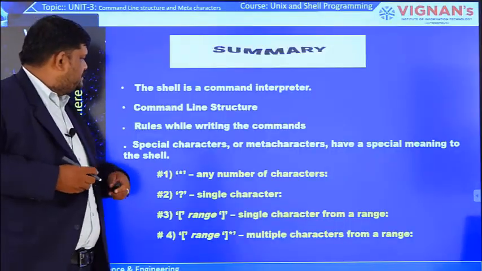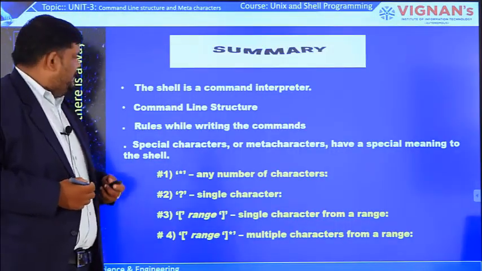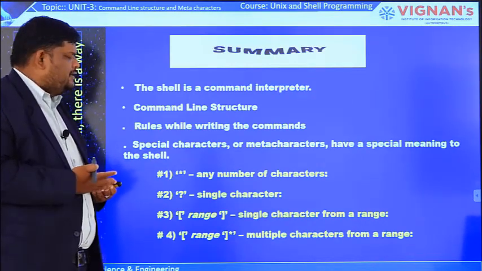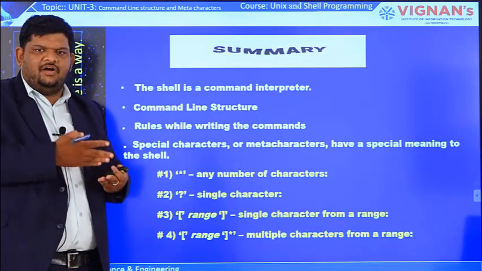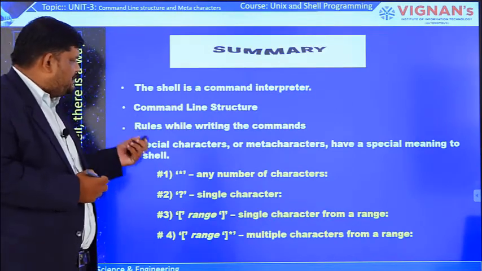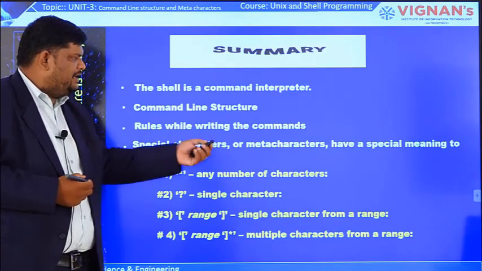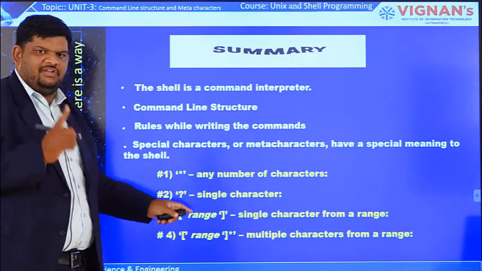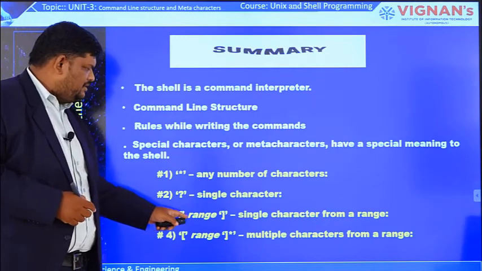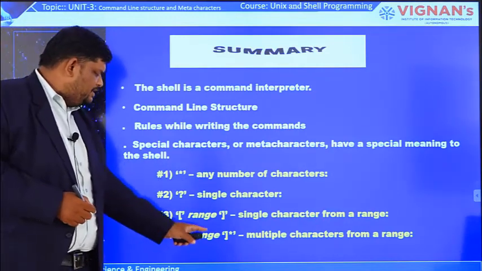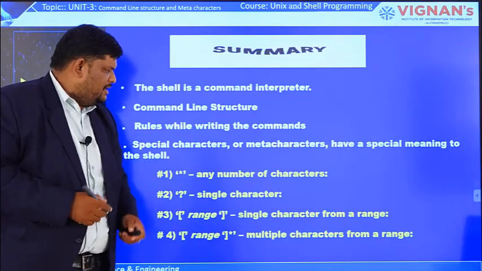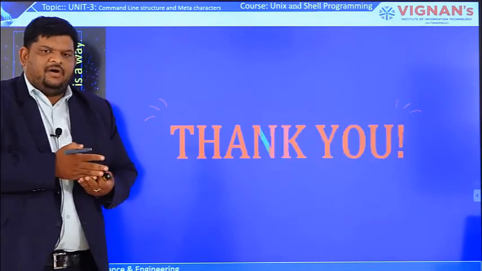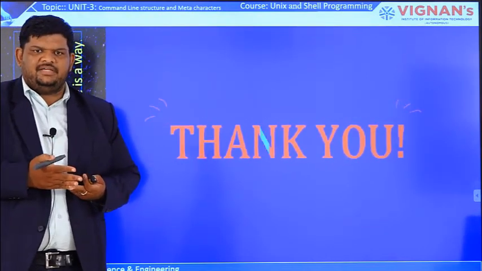Coming to the summary, we have seen that the shell is a command interpreter, and how the shell acts as a command line structure. We have seen the many rules we have to follow while writing commands, options and arguments, and how special characters or meta characters help. Star matches any number of characters, question mark matches only a single character, and range matches a single character from your range. If you write the range along with the star symbol, it indicates multiple characters from the range. In the next lecture, we are going to discuss how to write new commands and command arguments and parameters. Thank you.